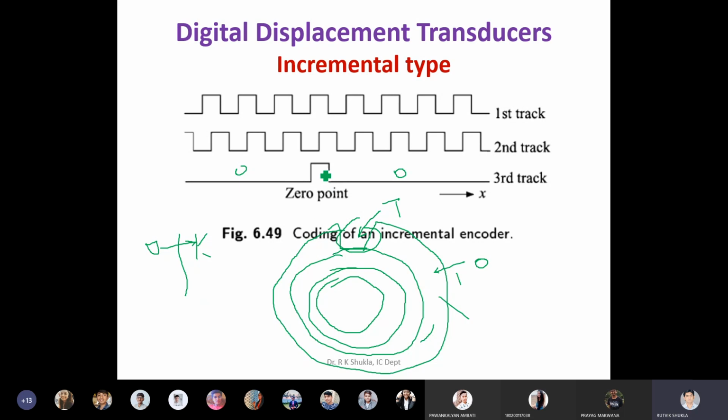At that time you will get one output. Clear? Now this particular thing is kept at the 0th position. This indicates that one revolution is completed. So whenever this track output becomes 1, at that time it indicates that the whole revolution is completed. Or you can say that the disk again comes back to the 0th position.